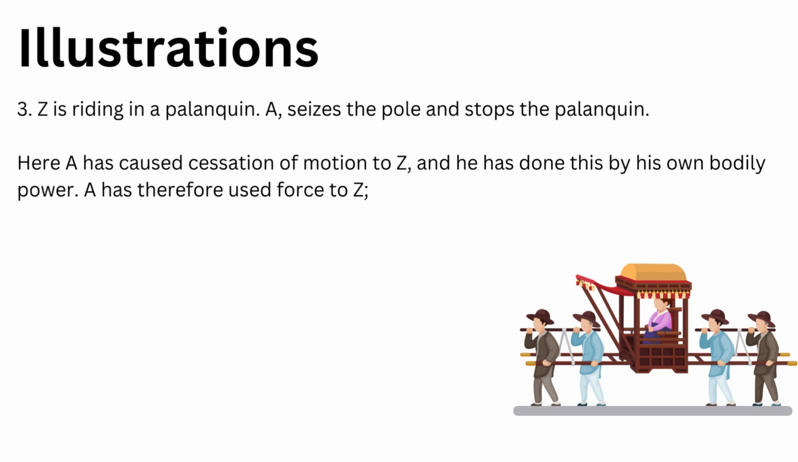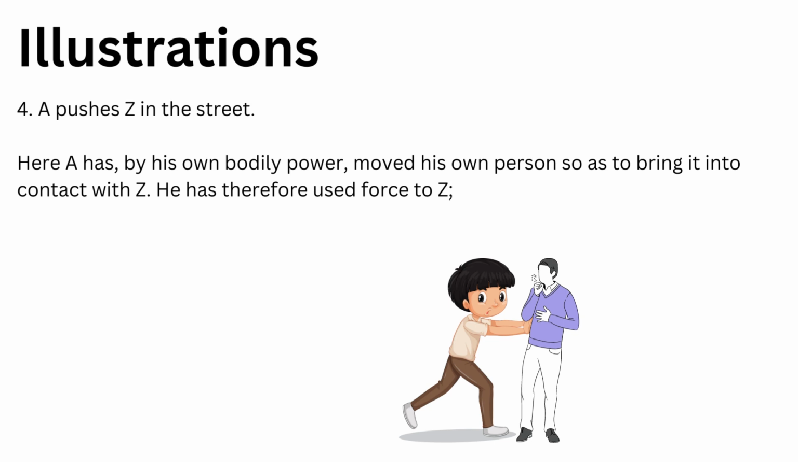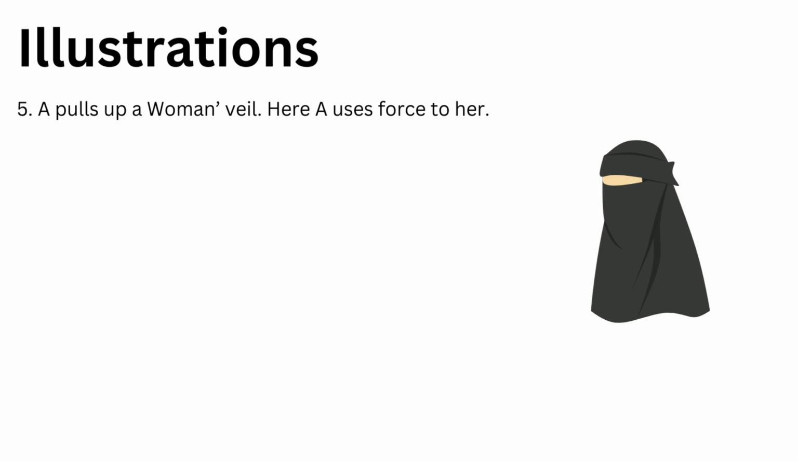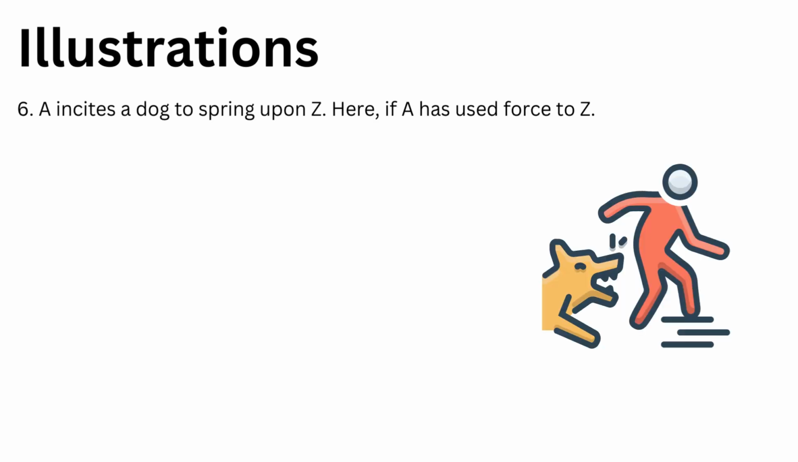Example 4. A pushes Z in the street. Here A has, by his own bodily power, moved his own person so as to bring it into contact with Z. He has therefore used force on Z. Example 5. A intentionally pulls up a woman's veil. Here A uses force to her. Example 6. A incites a dog to spring upon Z. Here A has used force to Z.